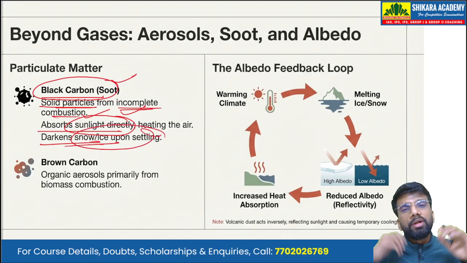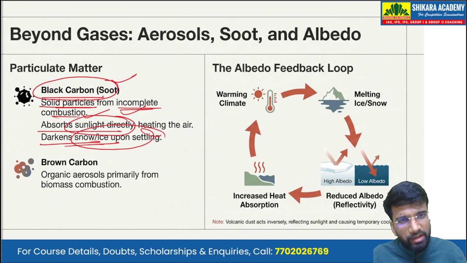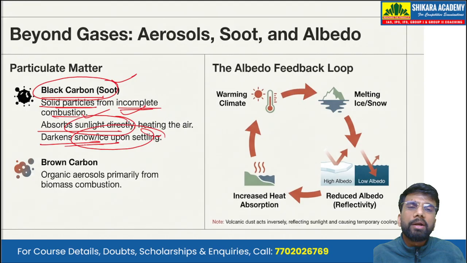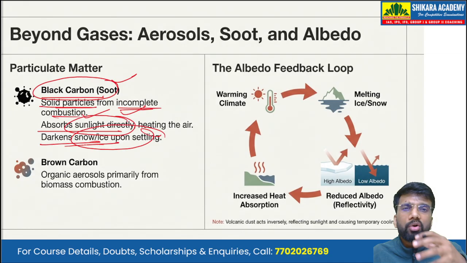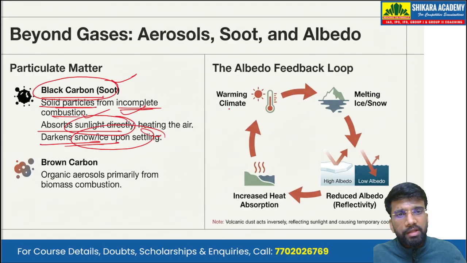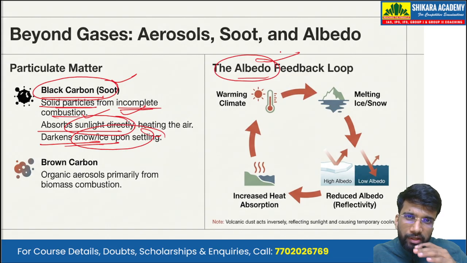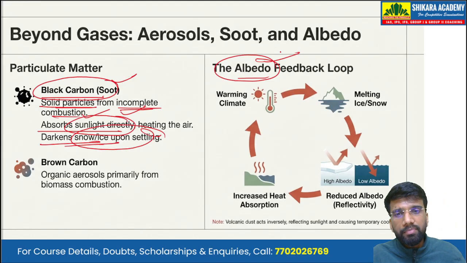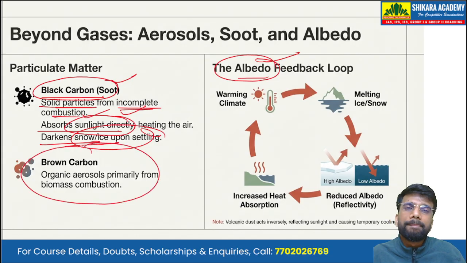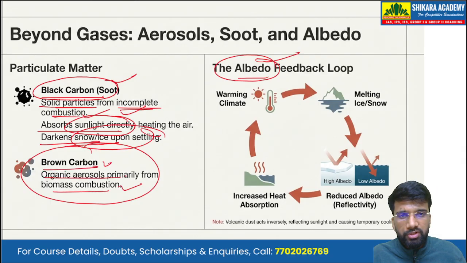So it remains suspended in the atmosphere, but it's quite heavy as compared to other gases. It's a solid particulate matter. It settles down on the ground. Now, if it settles down on the ice or on the snow, it decreases the albedo. Okay. So now what is the albedo? The albedo is the ratio of the sunlight a surface reflects divided by the amount of sunlight a surface absorbs. We have another particulate matter, that is the brown carbon, which are organic aerosols that are primarily from the biomass combustion.